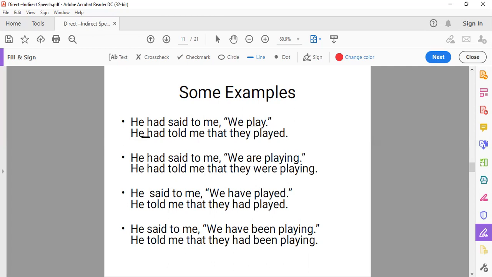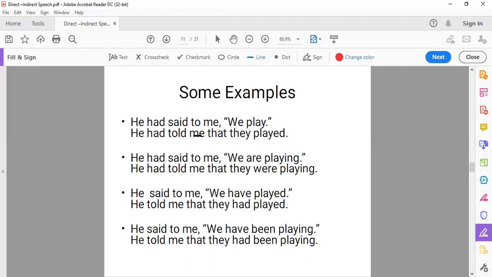So the sentence is, he had told me that, removing the inverted commas, and when we change said into told, we remove to also, because we are telling something to the person who is nearby. Object is mentioned; when object is not mentioned, we let said remain said, we don't change it. So we remove to while using told.